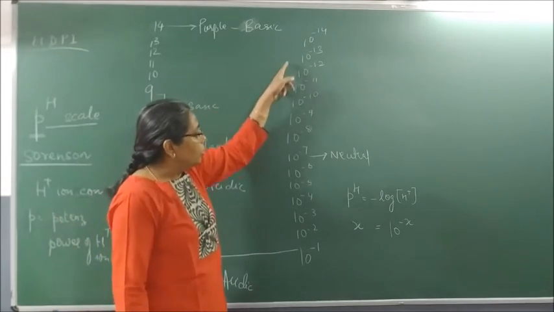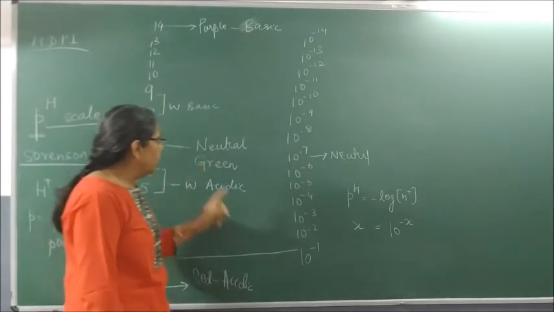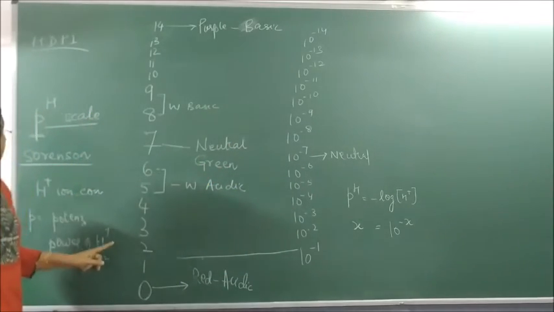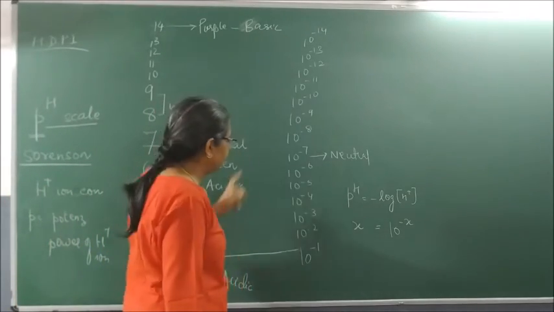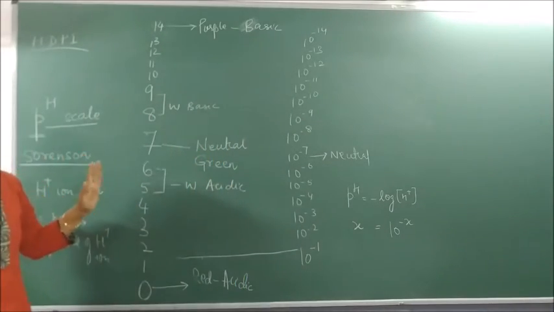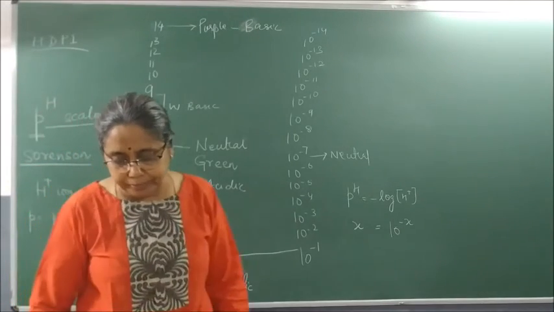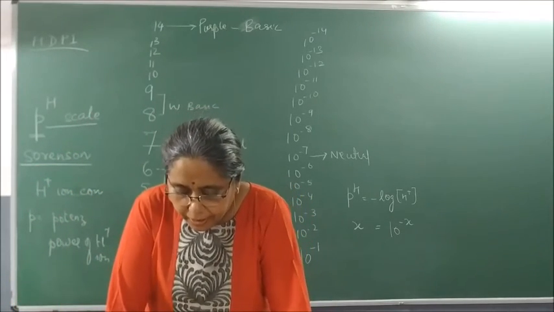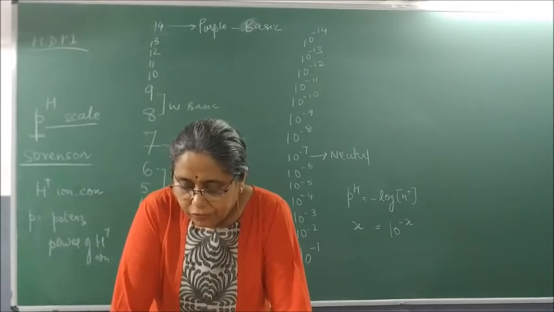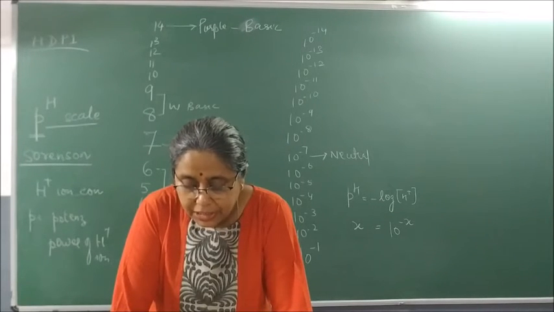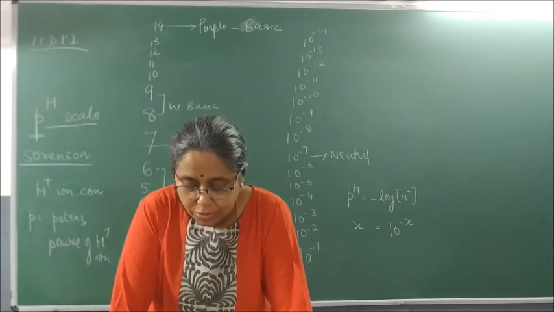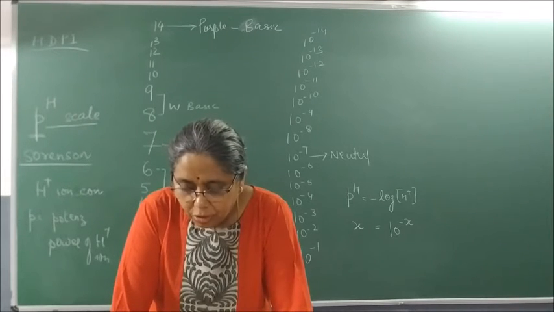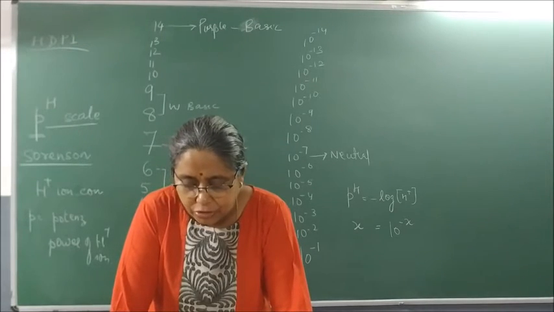If hydrogen ion concentration is 10 to the power minus x, pH is x. So we wrote all the hydrogen ion concentrations and we wrote their pH. So we found that as hydrogen ion concentration decreases, pH increases. So let us read through it. The P in pH stands for potence in German, meaning power. On the pH scale, we can measure pH generally from 0 to 14. pH should be thought of simply as a number which indicates the acidic or basic nature of a solution.